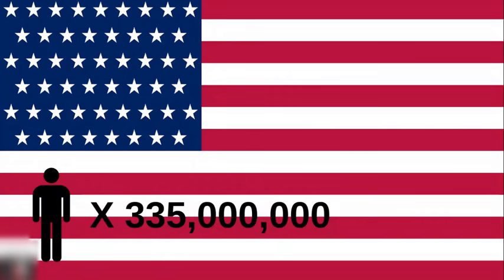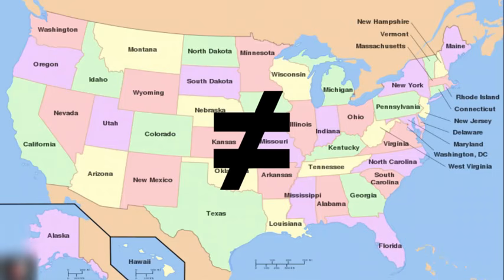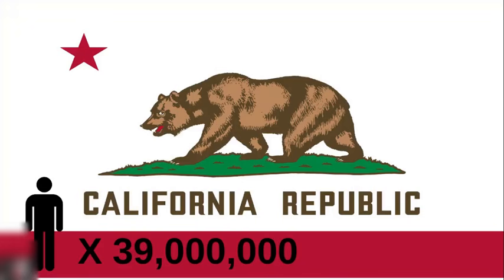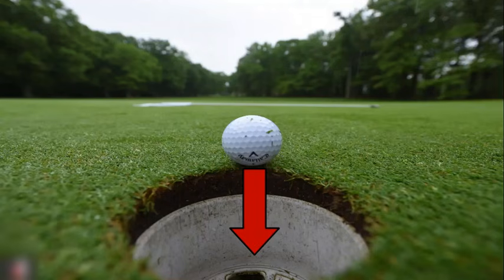The current American population is 335 million as of 2023. All 335 million of these people are spread across the 50 states, but these 50 states do not get an equal share of the population. For example, California has 39 million people, while Wyoming only has 580,000. But we can go deeper. We don't have to just look at states.